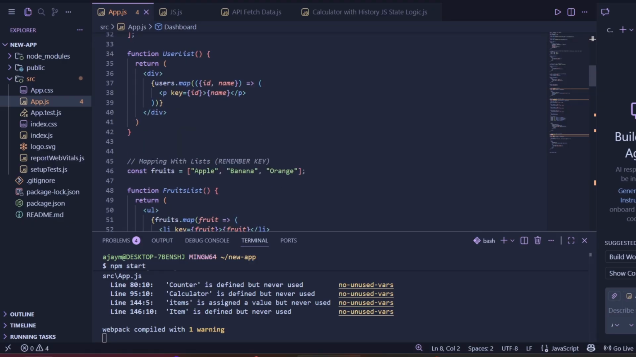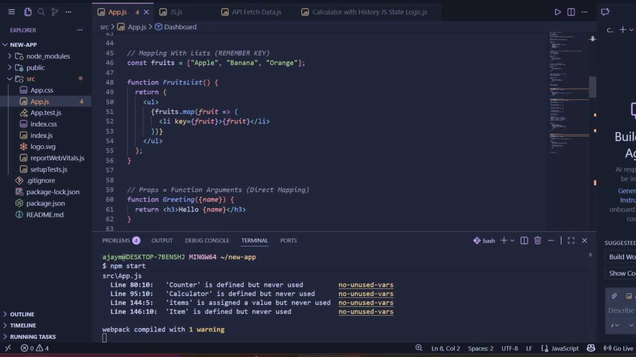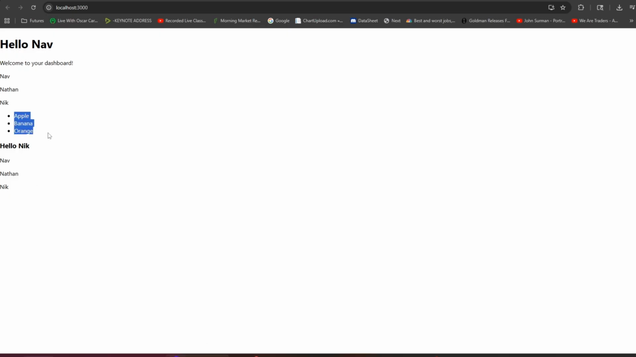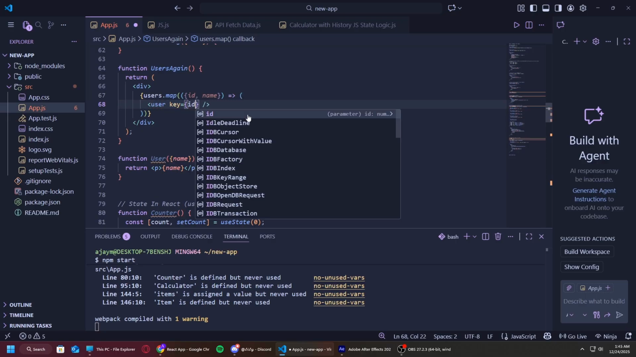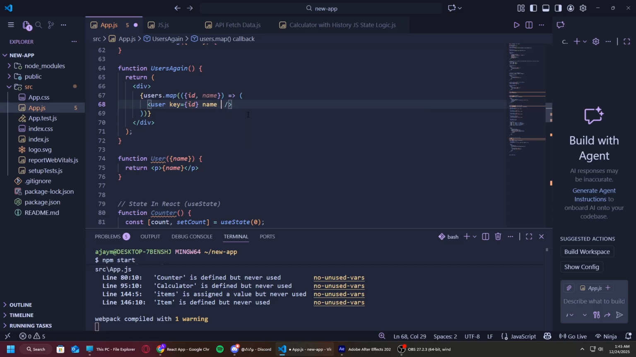The next part was mapping lists. It allowed me to practice with array methods more, so that was a good thing. The main part that confused me at first was the key equals ID part, but I started visualizing keys as React's way of tracking items when the list changes. Then I moved on to props. Props were surprisingly easy for me. I didn't spend too much time on this. I just realized that they're just function arguments. Like, given this input, what UI do I return?